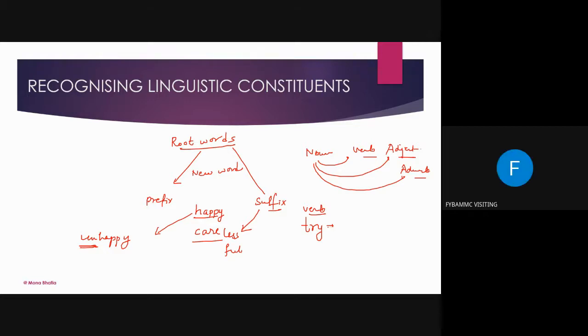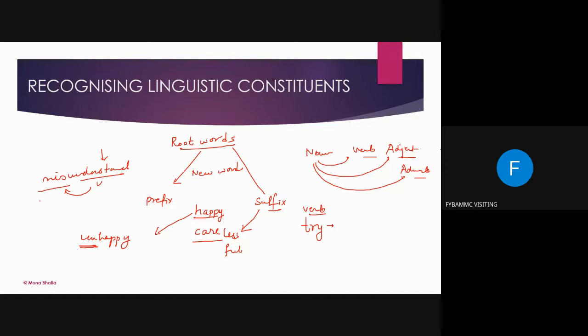Yes, somebody wanted to say something. Ma'am, I gave you an example, misunderstand: miss and understand. Okay, so these are two words. Understand is one word, a verb, and if we add a prefix which is mis, then it becomes a different word altogether. Very good.